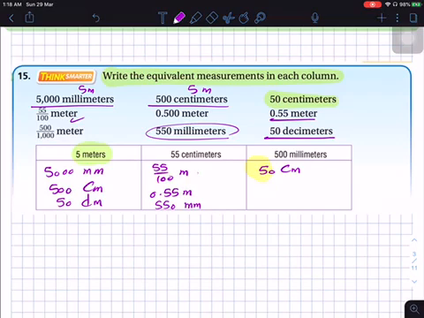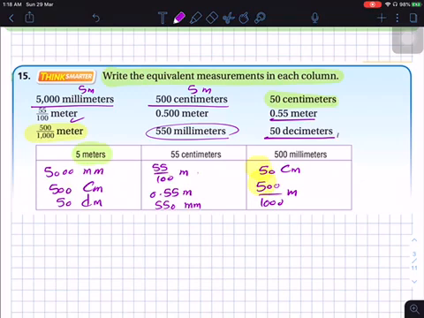And as well, we have this one: 500 over 1,000 meters, if I multiply it by 1,000 to write it in millimeters, it will be 500 millimeters.